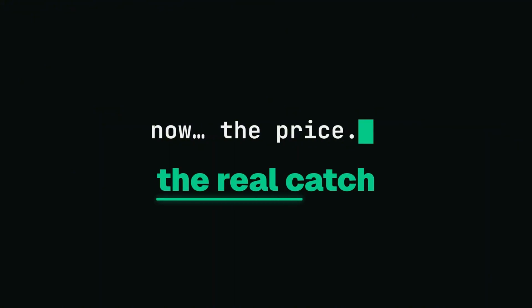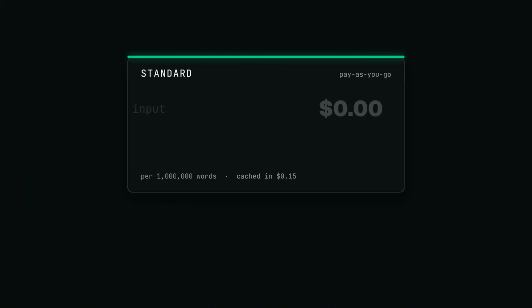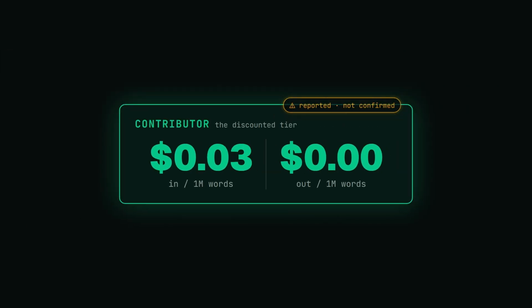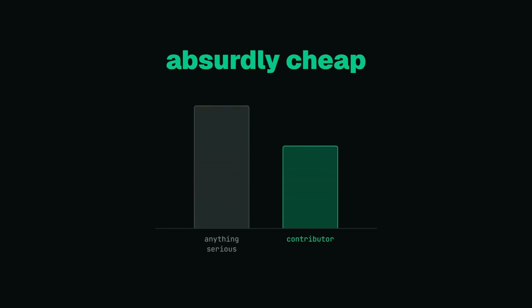All right, now let's talk about the price, because that's where the real catch is. The normal plan costs about $1.25 per million input words and $4.25 for output. Reasonable. Competitive. But nobody makes a video about reasonable. The hype is about the other plan. There's a discounted tier, reportedly as low as 10 cents in, 20 out, which is absurdly cheap. Cheaper than basically anything serious.